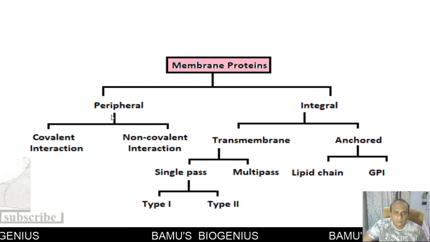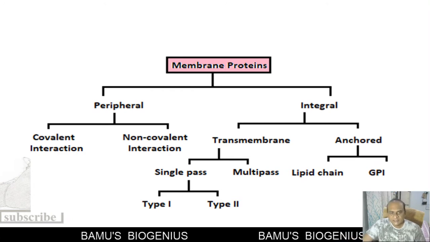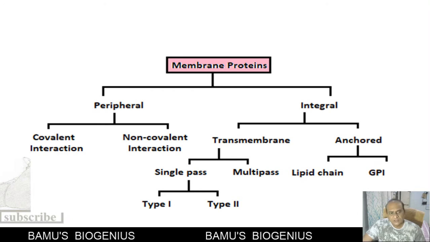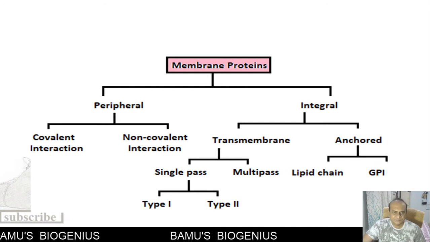Now, peripheral membrane proteins anchor or remain attached to the plasma membrane with the help of interactions. Two types of interactions are there actually, covalent interaction and non-covalent interaction. So this is known as the peripheral membrane protein.